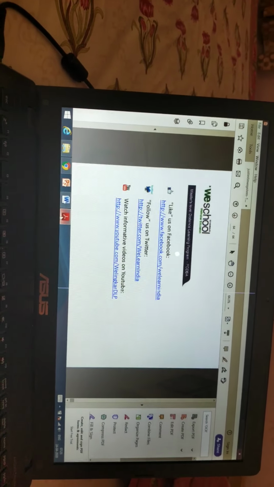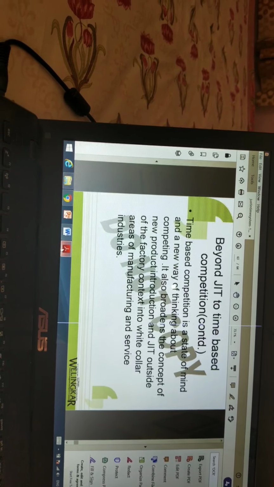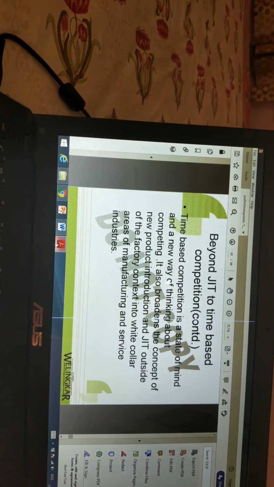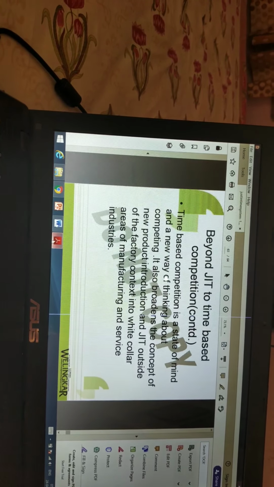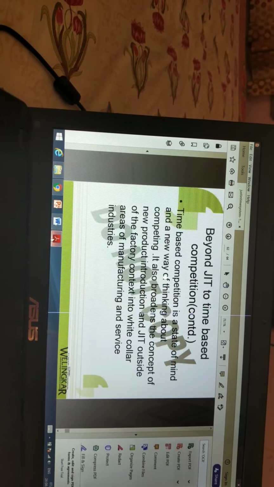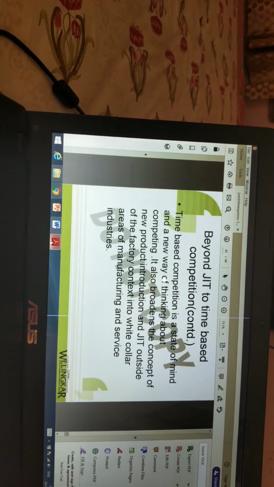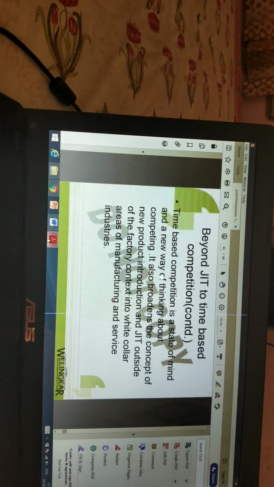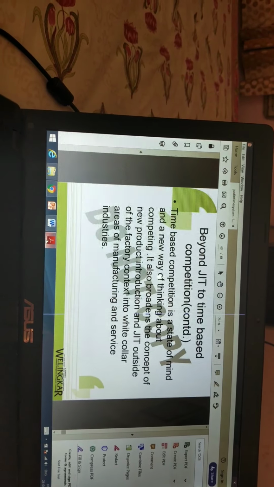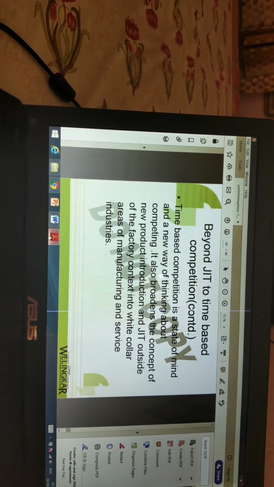Okay, thank you. This is regarding the JIT. Tomorrow I will send the notes over this JIT, so you can go with this PPT and you can read the notes, which will be helpful for the purpose of understanding the JIT. I will search for videos, and if any video is better, I can share it with you so that you can understand in a better manner also. Thank you.